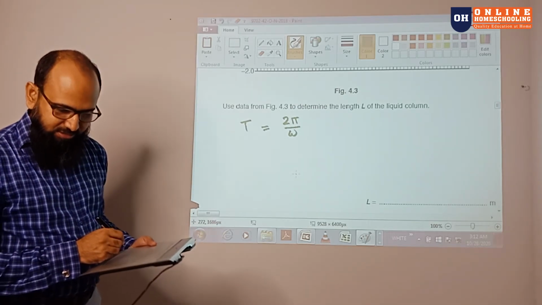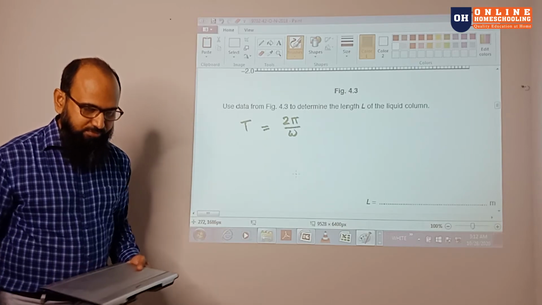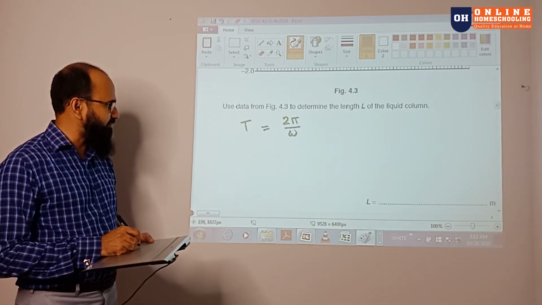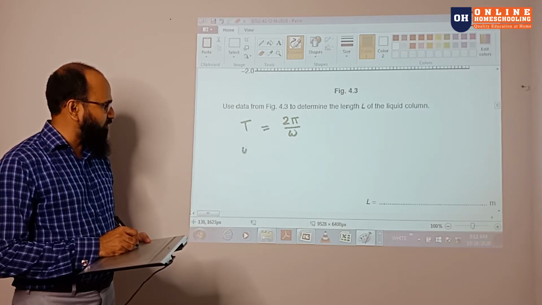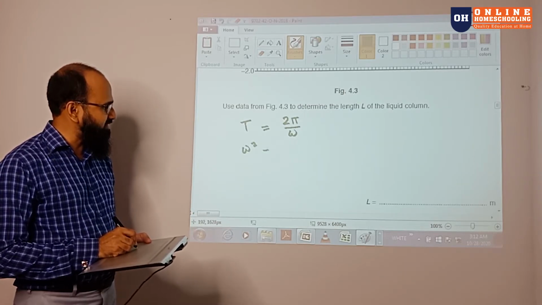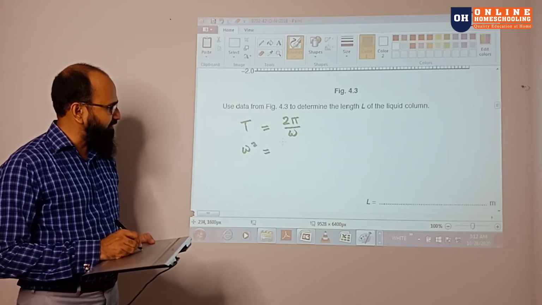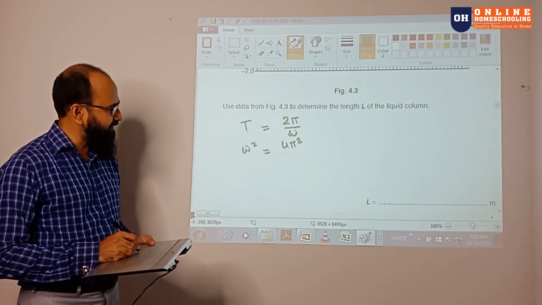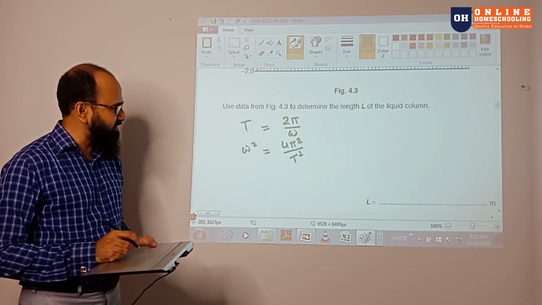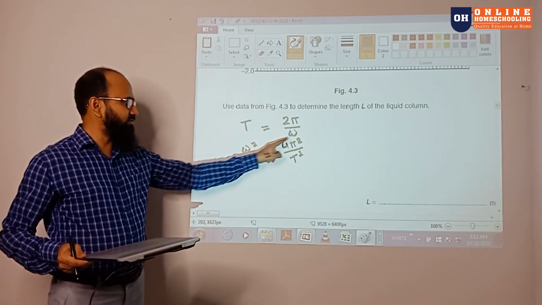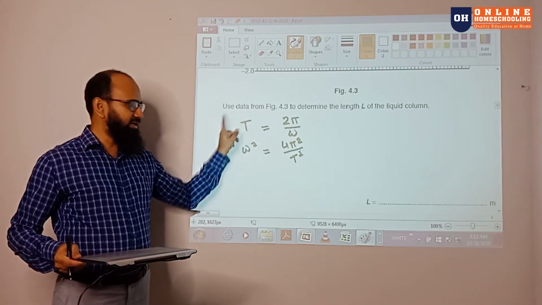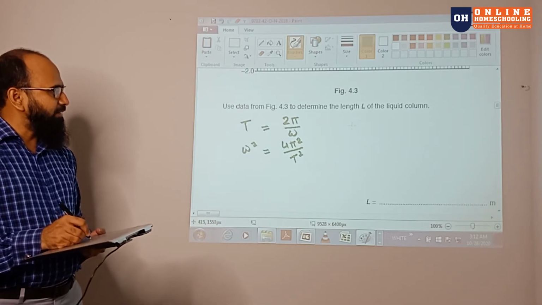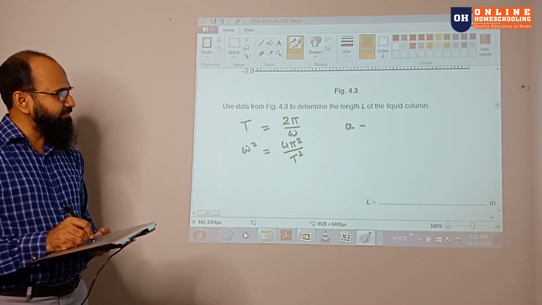Now you might ask why we are finding this, because we are going to compare the equation a few minutes later. So you can calculate omega square. If you make omega the subject, you can write omega square equals 4π² divided by T². This is simply taking T over there, omega over here, and squaring both sides. So you will find omega square, because a is given by